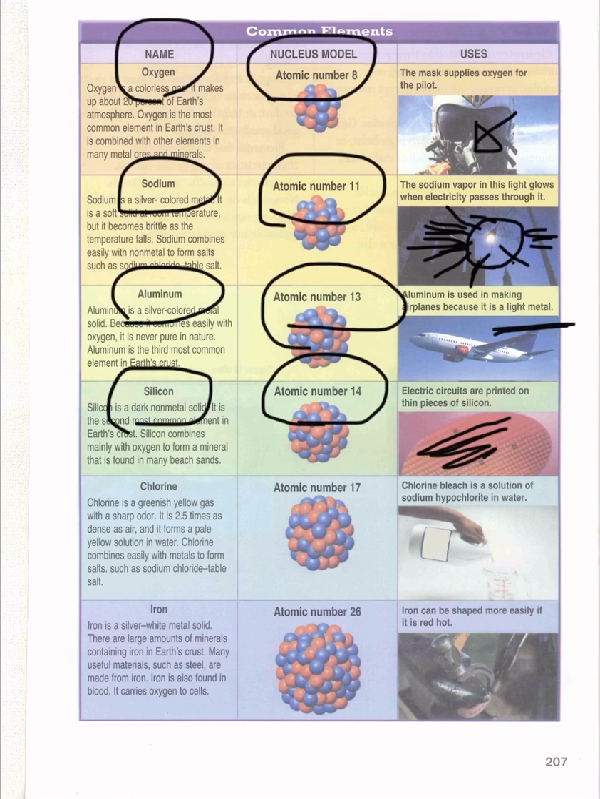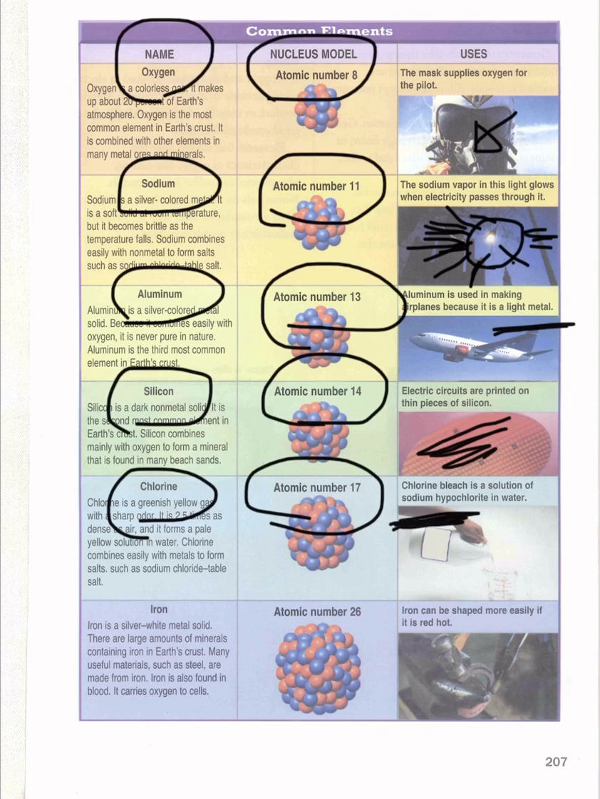Okay, here number 5 we have chlorine. Chlorine is atomic number 17. Chlorine bleach is a solution of sodium hypochlorite in water. We always use this solution for cleaning clothes and for whitening.